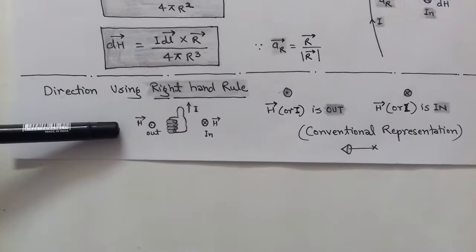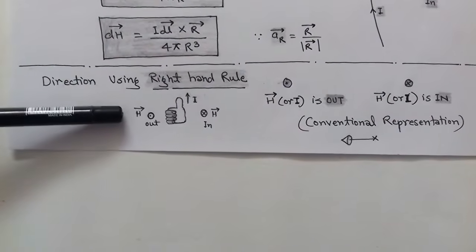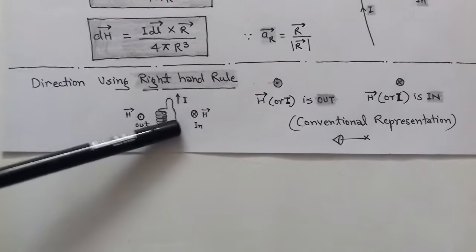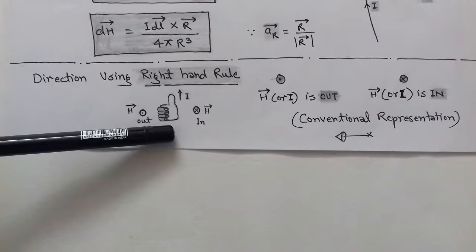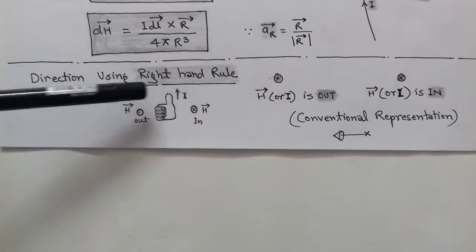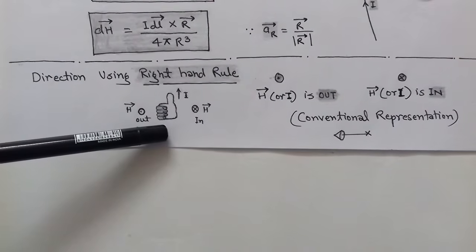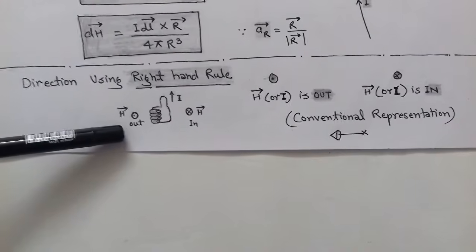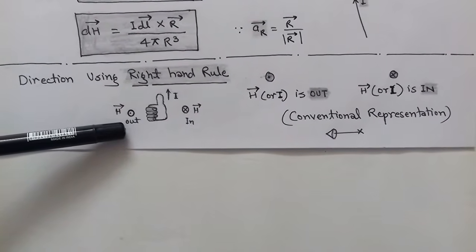According to the right hand rule, the thumb direction represents the direction of flow of direct current, and the curved finger represents the direction of magnetic field intensity. To the left hand side, we see that the finger comes out.